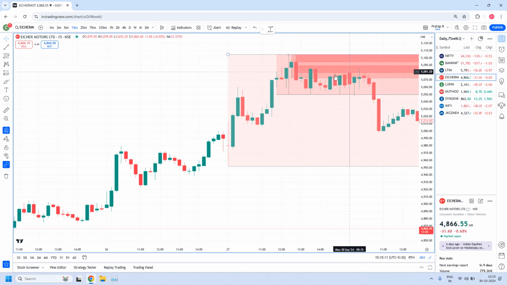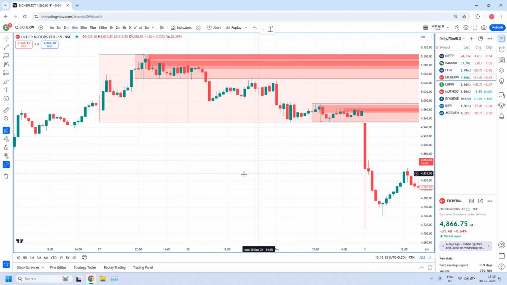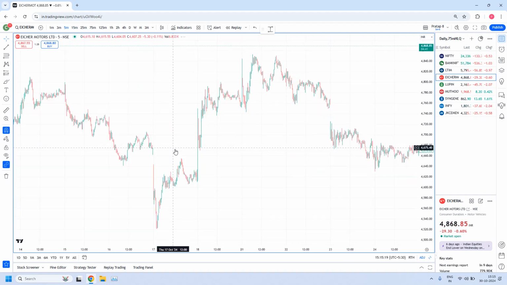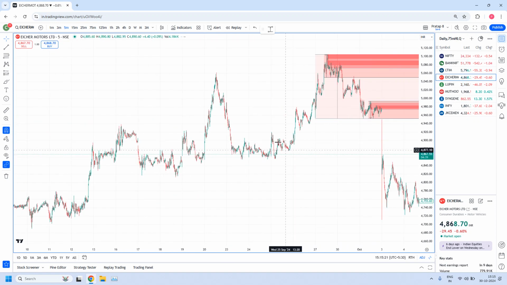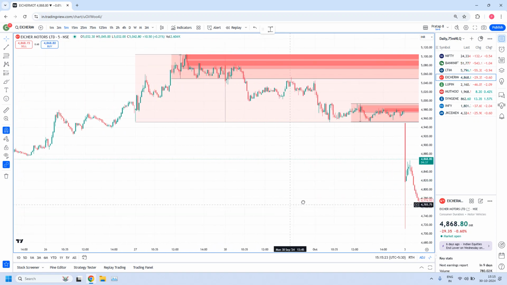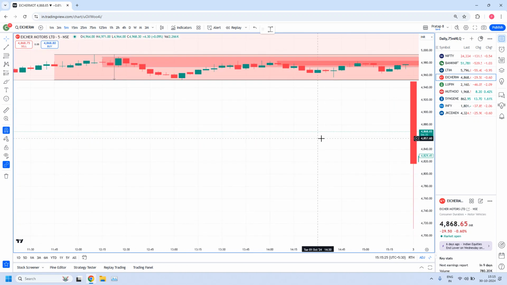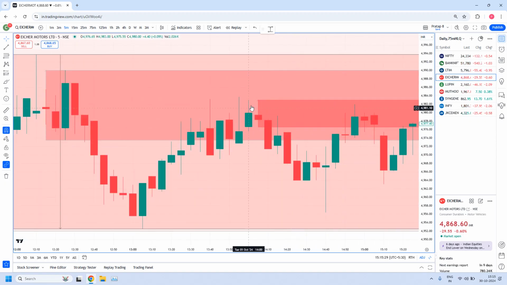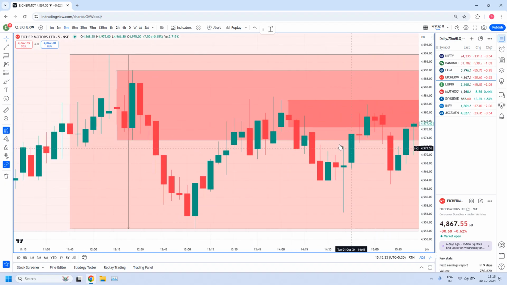There could be a high liquidity zone here at 5 minutes time frame. That we will see in 5 minutes. So next I fine-tuned with 5 minutes time frame. This is the 5 minutes chart. And look into the order flow here. See here you have a rally, base, drop. And this is currently acting as a high liquidity zone.